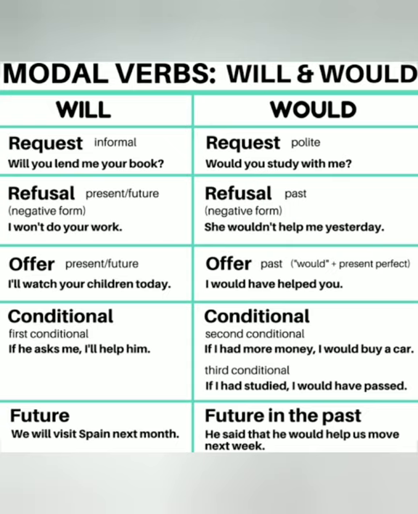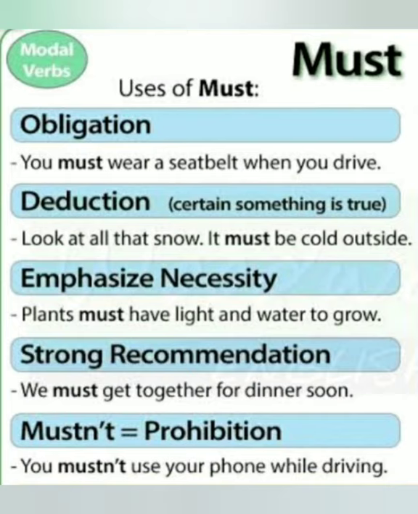Now, if there is a conditional sentence, that is, if in the sentence there are conditions, we can use the modal will in the first conditional, and we can use the modal would in the second and third conditionals. Will also denotes the future, like we will visit Spain next month, and would also indicates the future in the past.